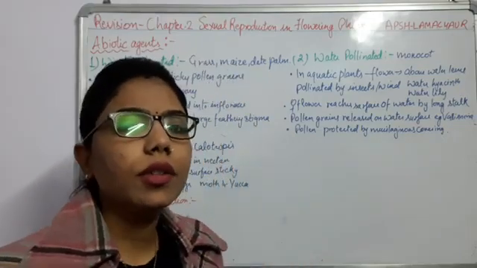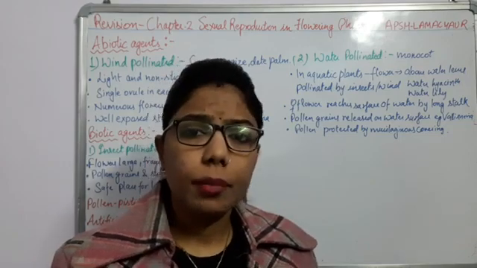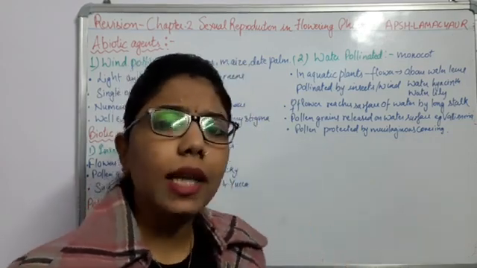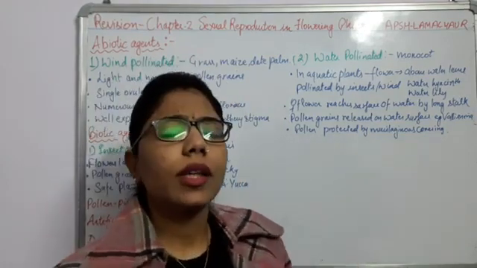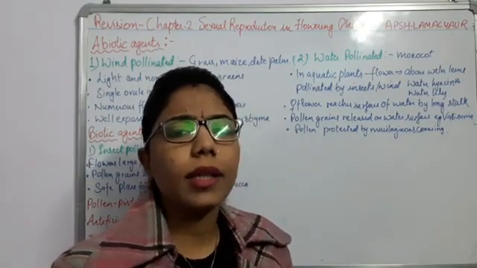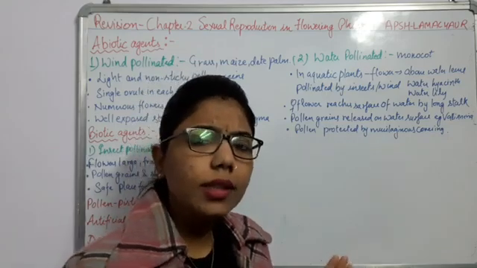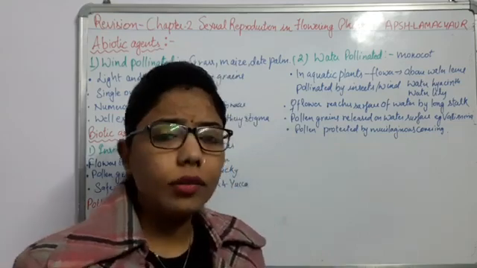Okay, so in this revision session we have already discussed the male gamete as well as the female gamete. As it is sexual reproduction, there is a need for two types of gametes, right? So how will the male gamete form? If I'm talking about the male gamete, I'm talking about the pollen grains. So what is the whole process which we have done?